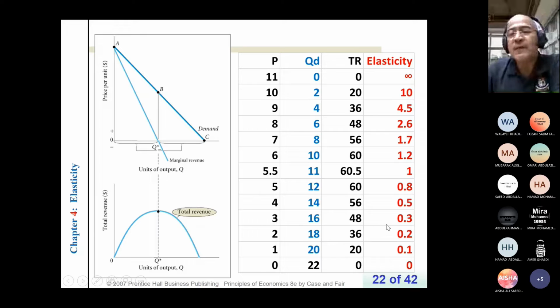See here, when demand is inelastic, if you decrease the price from 4 to 3, total revenue will decrease. So it's not good to decrease the price for bread, for example. But if you increase the price for a necessary product, such as bread or petrol, total revenue will increase.